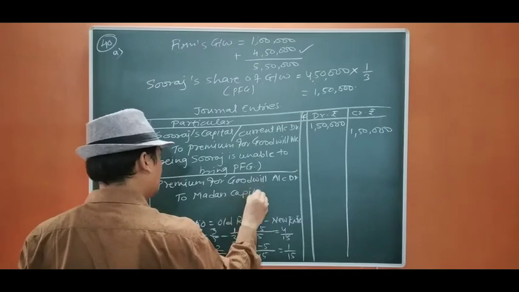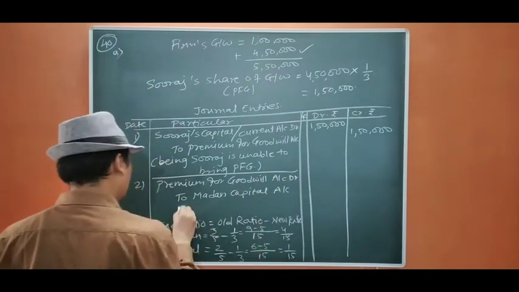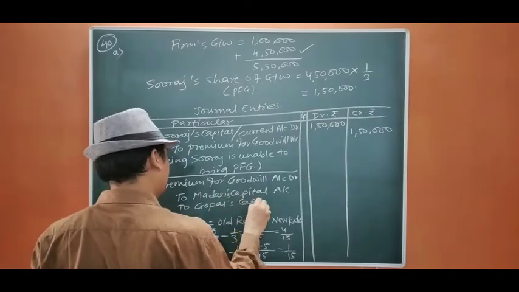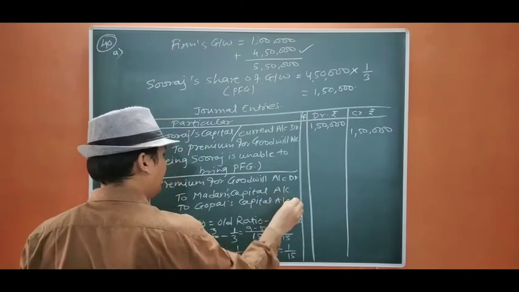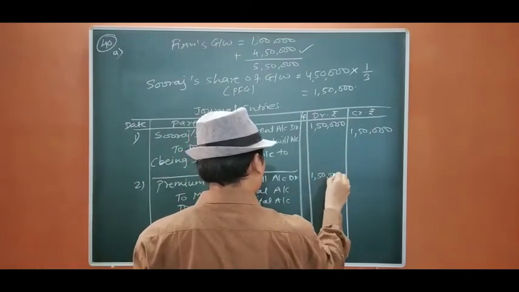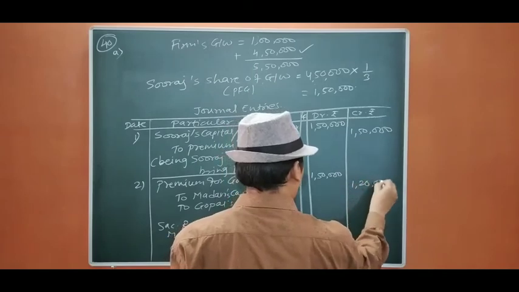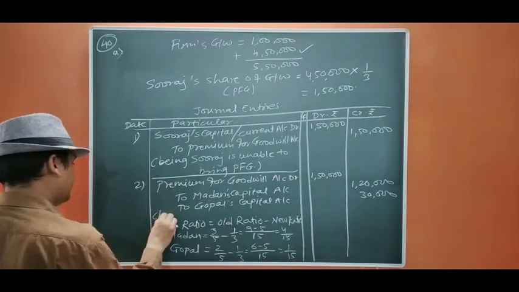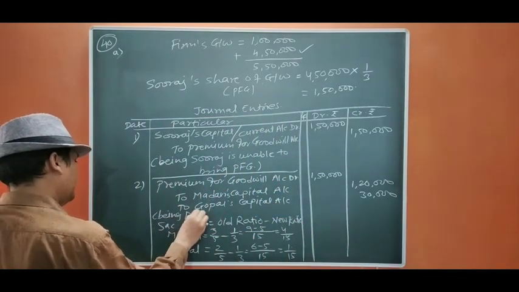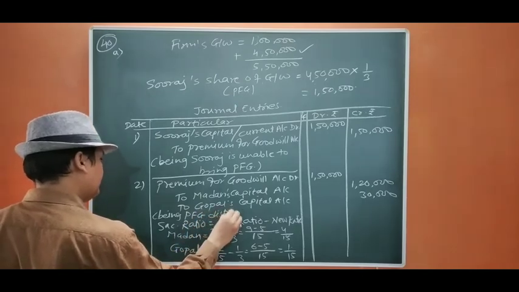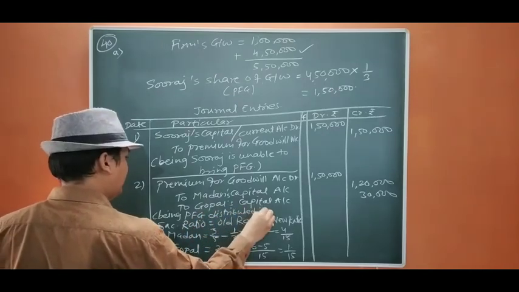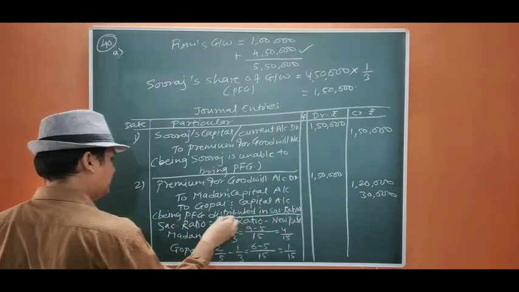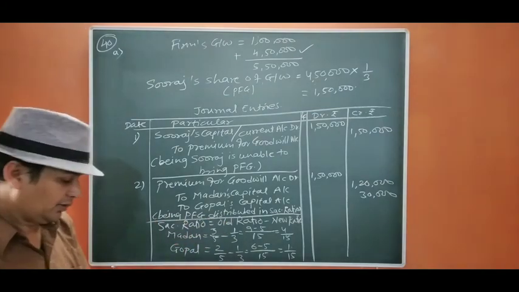So Madan's capital account, Gopal's capital account. The amount is 1,50,000. So it is going to be 1,20,000 and 30,000, 4:1. B, PFG distributed in sacrificing ratio. Okay, this is very important. This thing you should remember.